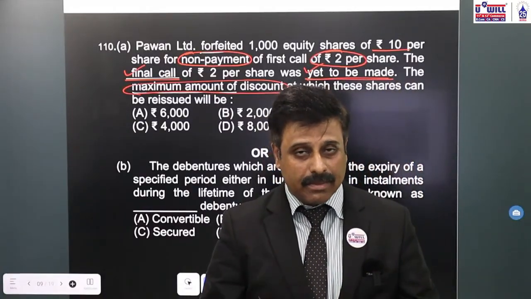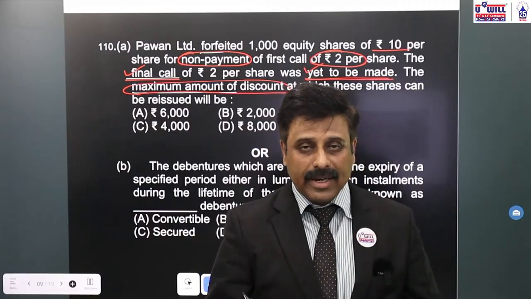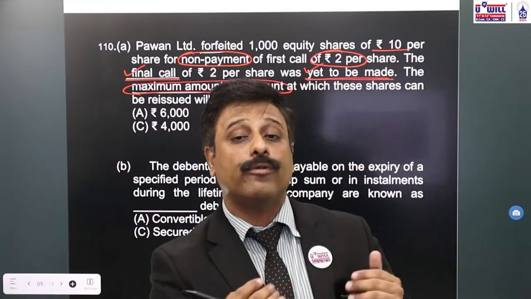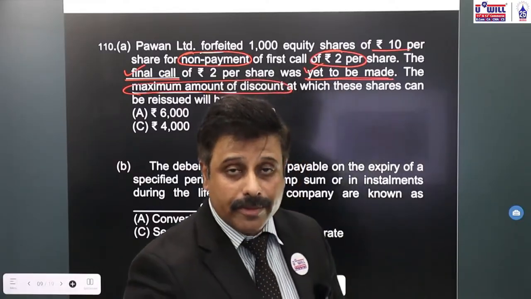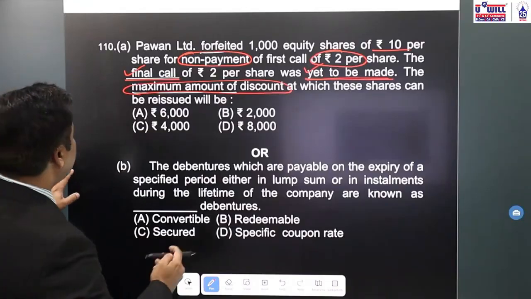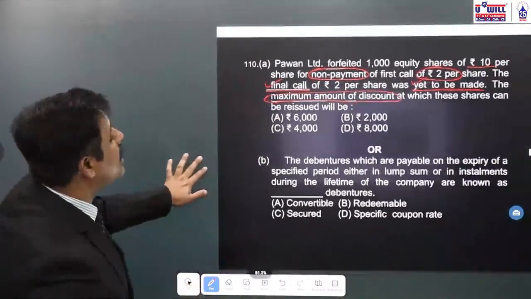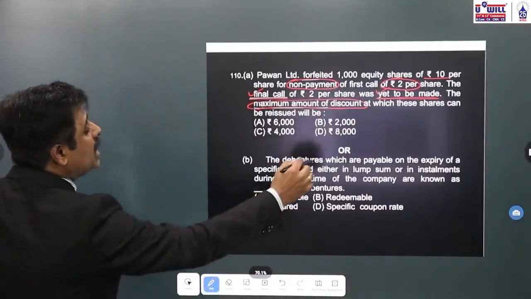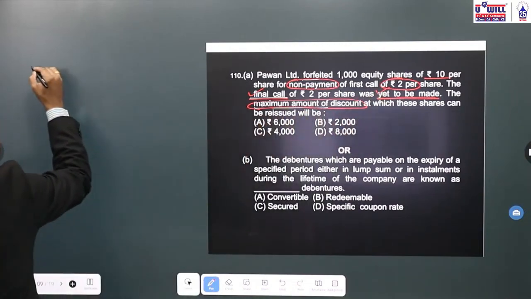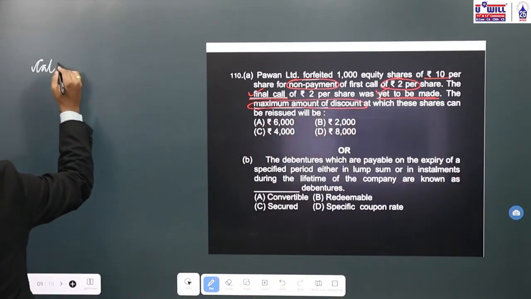I repeat, the maximum discount which we can offer at the time of reissue of forfeited shares is the amount forfeited, the amount paid by the old shareholder. Now over here, what is the amount the company has called? Company has called 10 minus 2, 8. What is called up by the company?